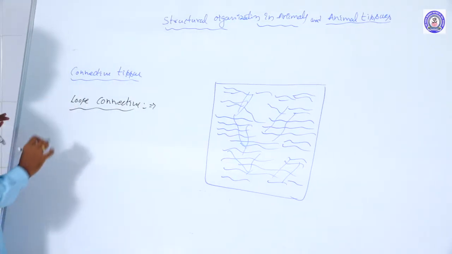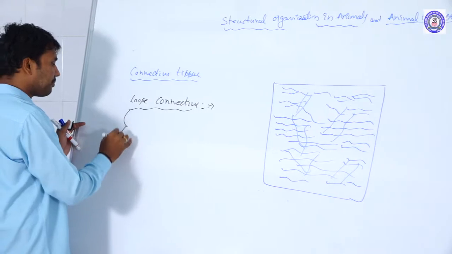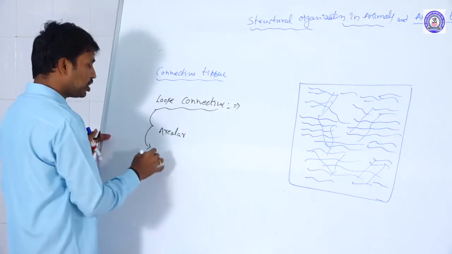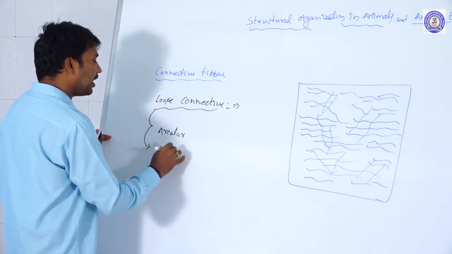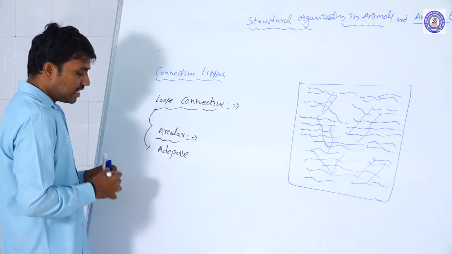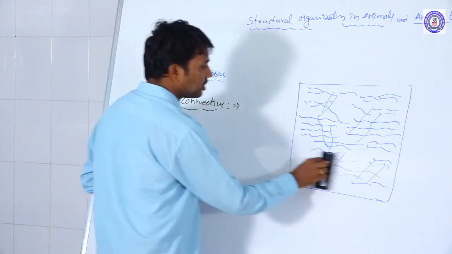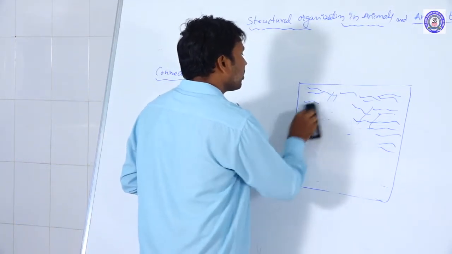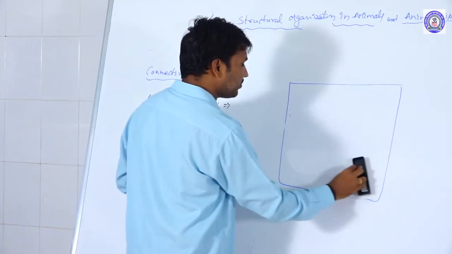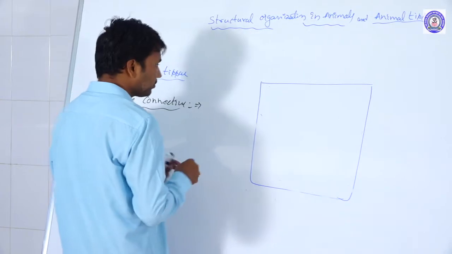In this loose connective tissue, there are two categories presented. One is the areolar connective tissue and the other one is the adipose connective tissue. First one is the areolar connective tissue. In the areolar connective tissue, all the connective fibers are arranged into a number of bundles with a loose arrangement.